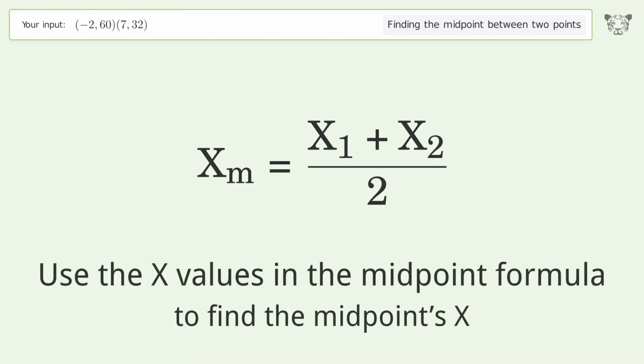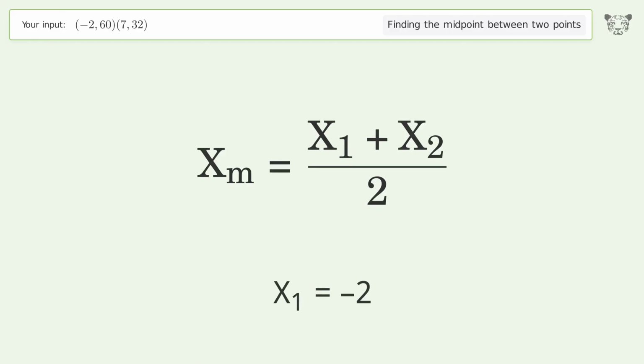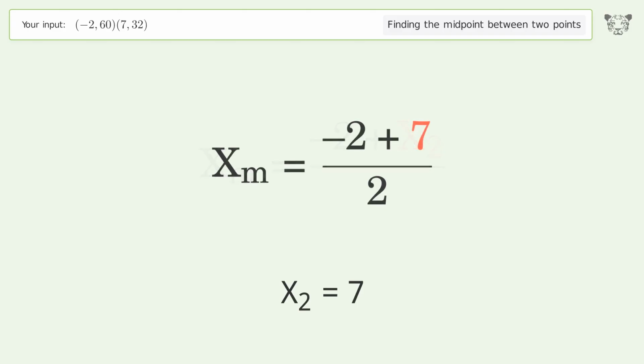Use the x values in the midpoint formula to find the midpoints x. x1 equals -2. x2 equals 7. Simplify the arithmetic.